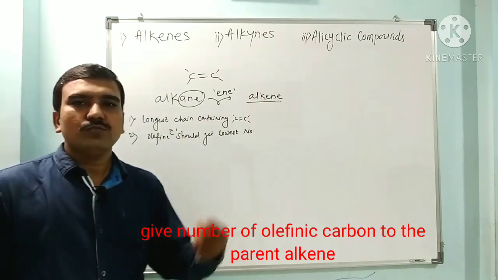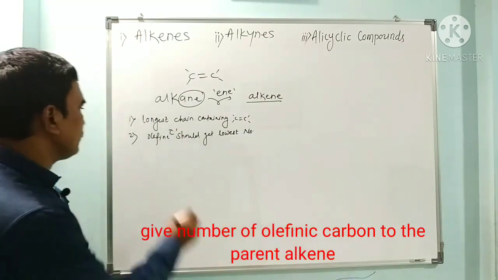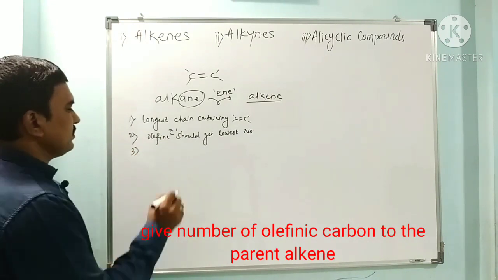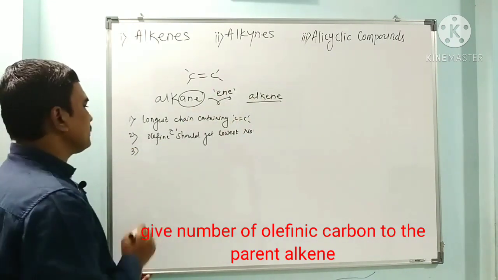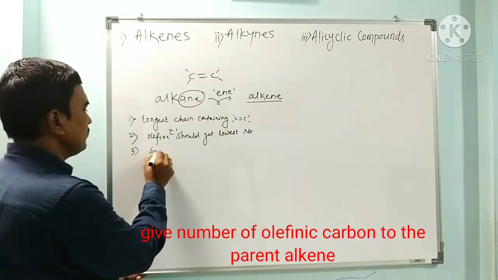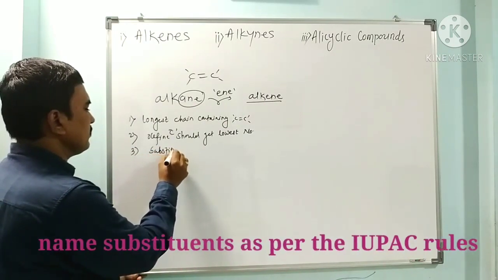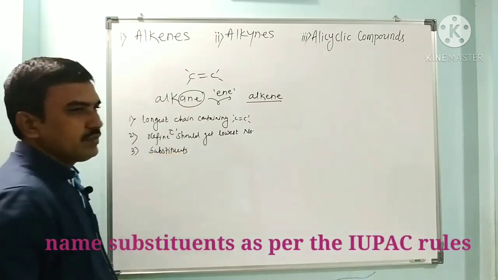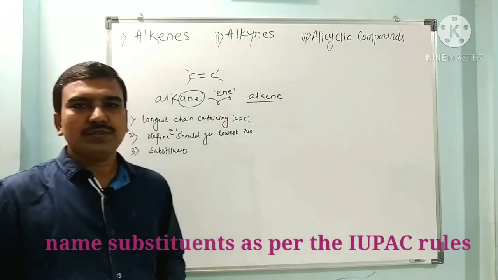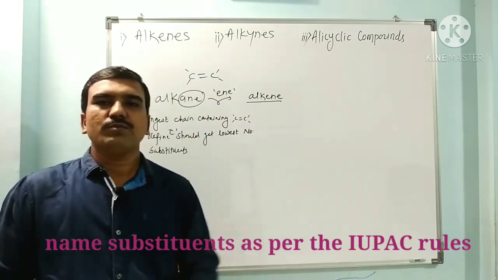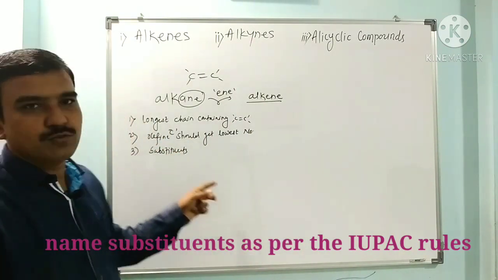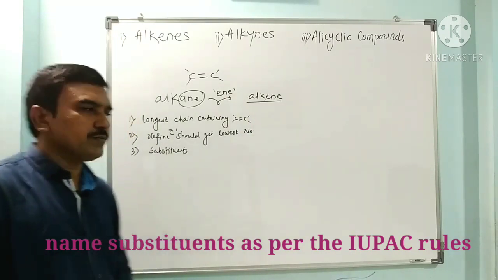Then move towards the substituents. Then see the substituents. Mention the position of the substituent followed by the name of that group, that is the name of that alkyl group or substituent.